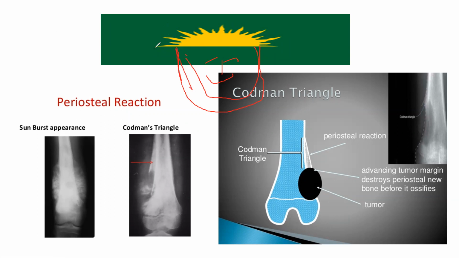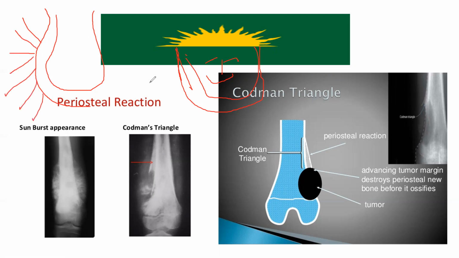What is the sun ray appearance? It is a periosteal reaction. This is a bone, and there is a periosteum. I had already told you that periosteum has a bone-forming attitude. So from the periosteum bone forms here, like radiations. This osteosarcoma has a sun ray appearance, also called sunburst appearance. See these, these are sunburst appearances, all coming out like a sunburst.